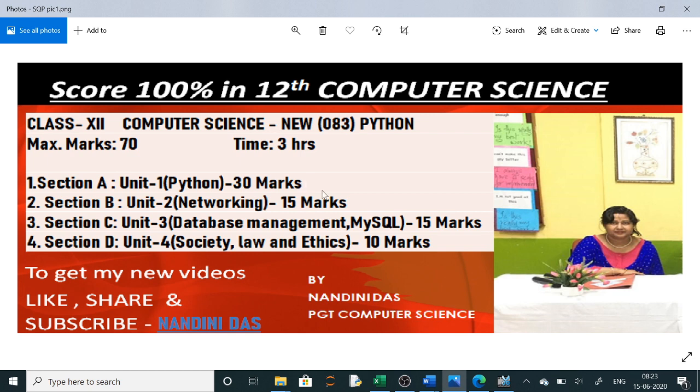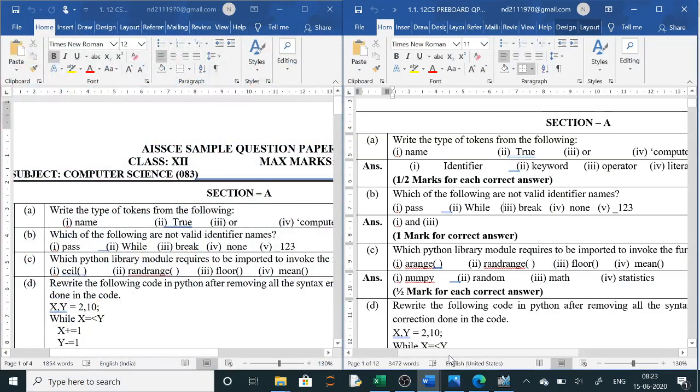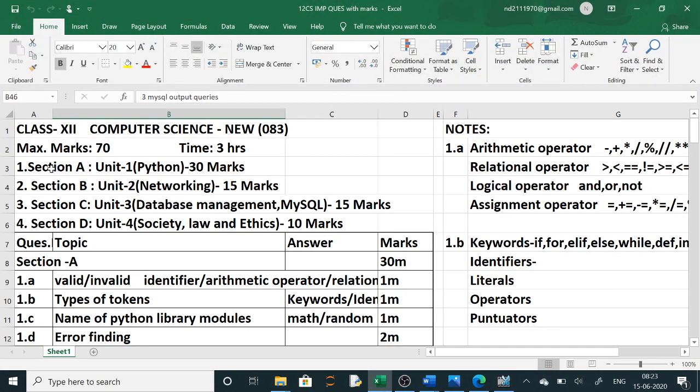Clear? So we will start with our today's third sample paper. Now in this third sample paper, this is section A. We have already done how the paper is designed. Paper will be computer science paper. Section A will be of 30 marks with Python. Section B will be 15 marks with networking. Section C will be database management, MySQL of 15 marks. And section D, unit 4, will be of 10 marks, that is society, law and ethics. This also we have seen, as well as we have already seen 1 mark questions and 2 mark questions, and which questions are asked. So we will start with the third sample paper.